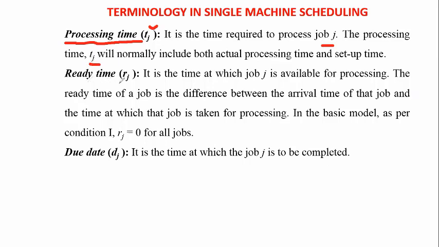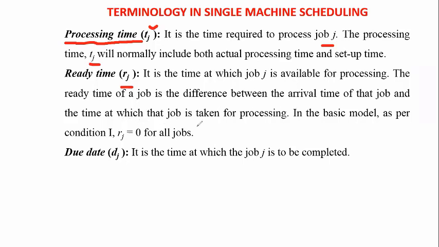Next, the ready time. Here the ready time is indicated with rj. It is the time at which job j is available for processing. The ready time of a job is the difference between the arrival time of the job and the time at which the job is taken for processing.